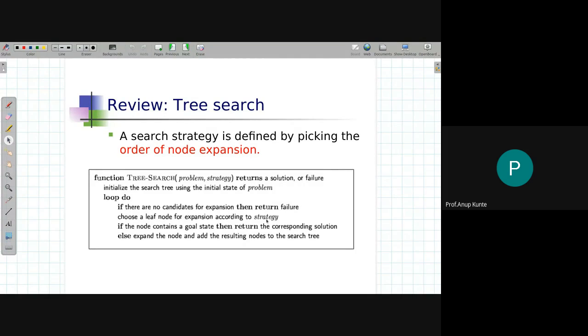One is called greedy best first search, and A star also has some other variants, and we will look at them shortly. If the node contains the goal node, then we return the corresponding solution. How to obtain the solution we have already learned, so no discussion about it. Else, if the current node is not the goal node, then we expand the node and add the resulting nodes to the search list. That is what is the